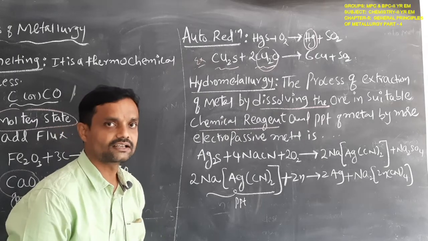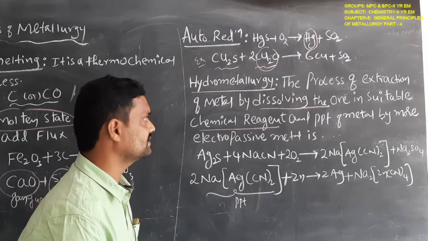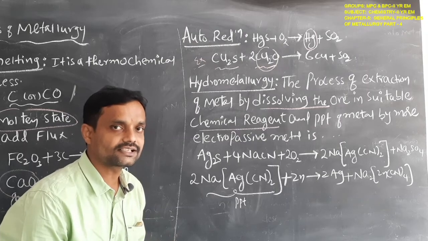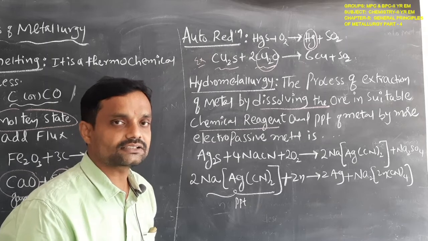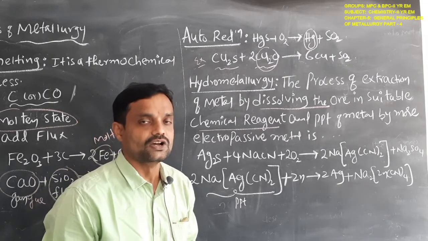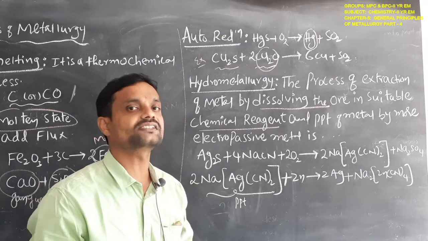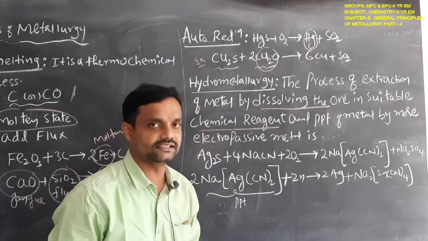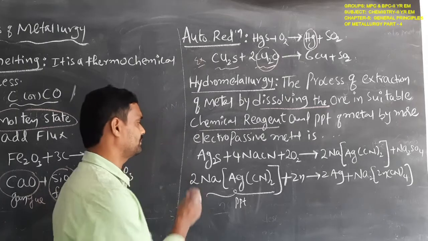Students, what is the meaning of hydrometallurgy? When extracting the metal, the ore is dissolved in a suitable chemical reagent. When it is dissolved, a precipitate is formed. That precipitate reacts with a more electropositive metal. That process is called hydrometallurgy. It can be easily understood with a simple example.